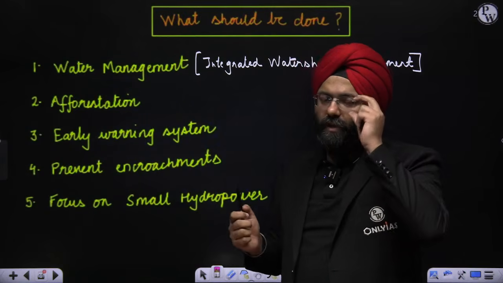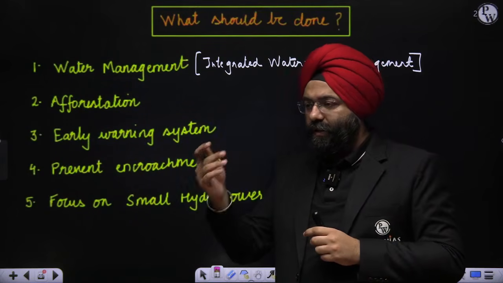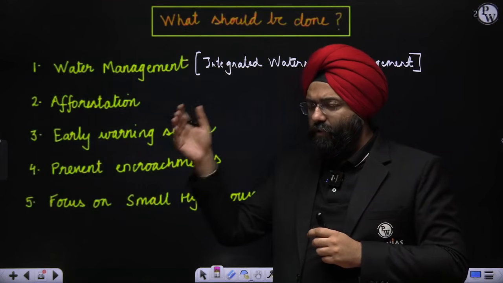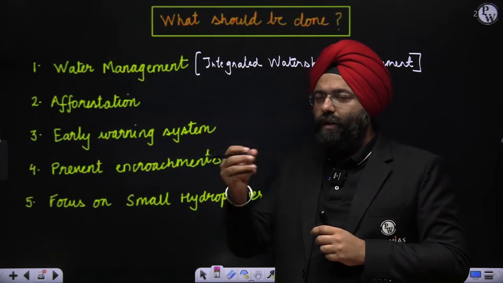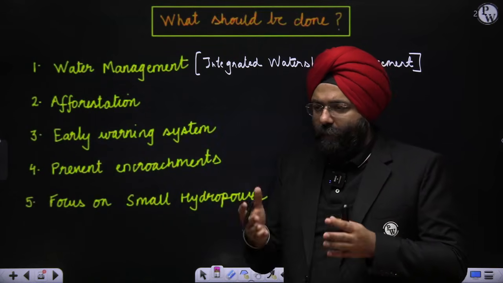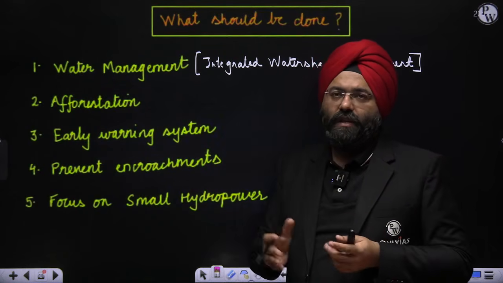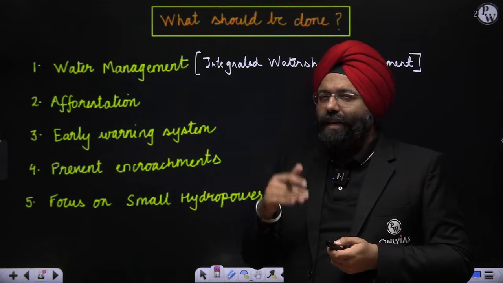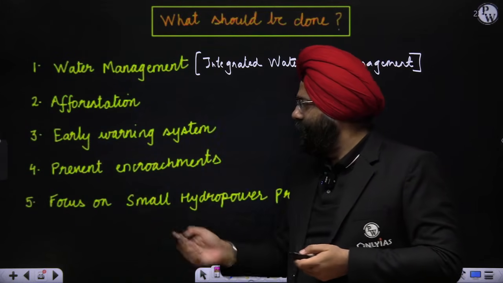Early warning systems are required. There were a lot of regions where, let us say in certain dams, during this time, there were no early warning alarms present when the water was released from the dams. So what happened? A lot of people were unaware, and that is why that led to the intensification of the disaster that took place.